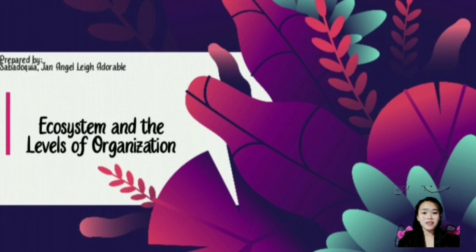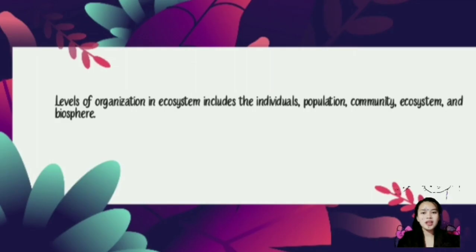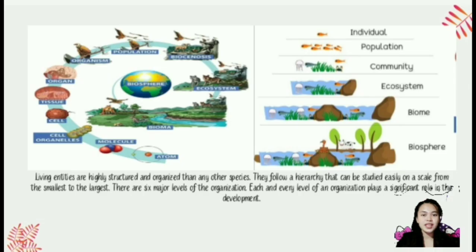Ecosystem and the levels of organization. Levels of organization in an ecosystem include the individual, population, community, ecosystem, the biome, and the biosphere. Living entities are highly structured and organized, more than any other species. They follow a hierarchy that can be easily studied on a scale from the smallest to the largest. Each and every level of organization plays a significant role in development.